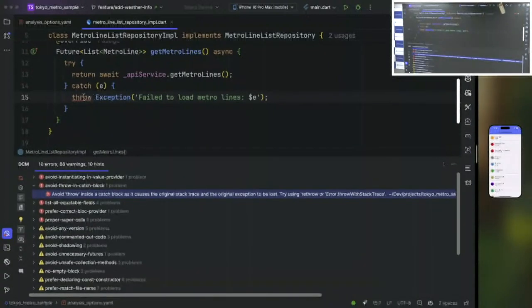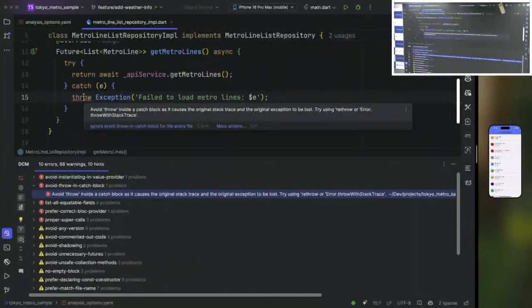Within our code base, it already gives me feedback and also suggestions on how I can fix these issues. I don't need to push my code and wait for someone else to point it out in a pull request. I also don't need to wait for a specific CI check to give me this feedback. During implementation, DCM can help me prevent issues and violations.